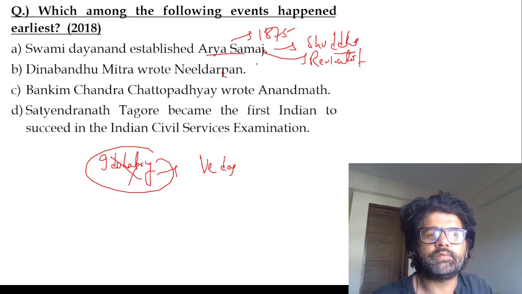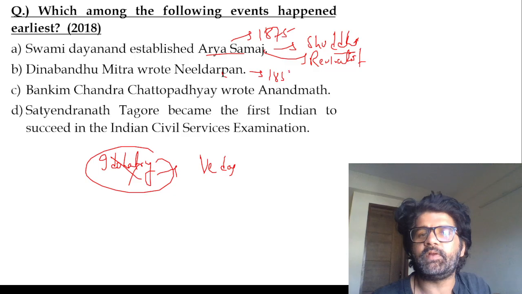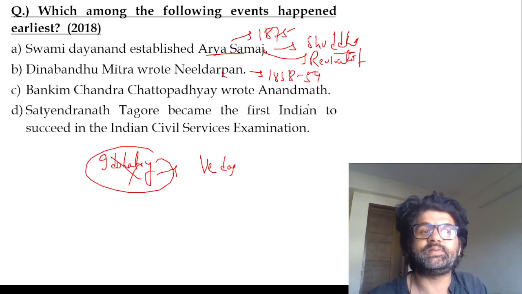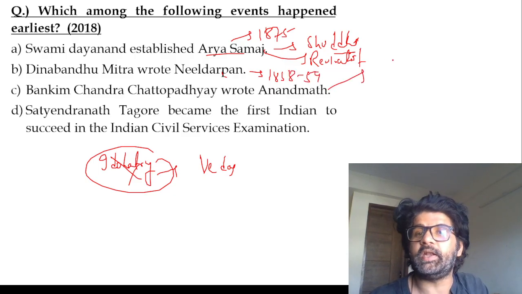So in 1875, Dinbandhu Mitra wrote Neel Darpan, in 1858-59, Neel Bidro. Bankim Chandra Chattopadhyay wrote Anand Math in 1882, and Vande Mataram was written in 1875. It was a part of Anand Math.